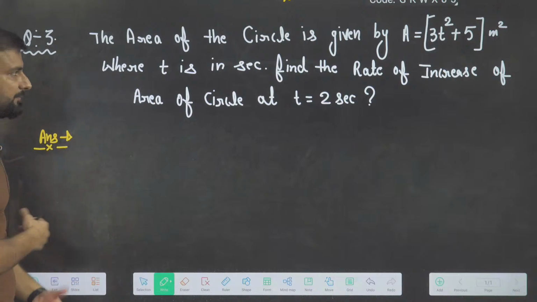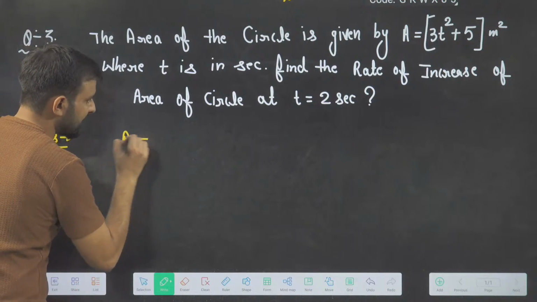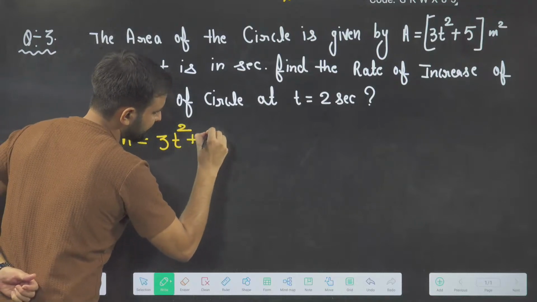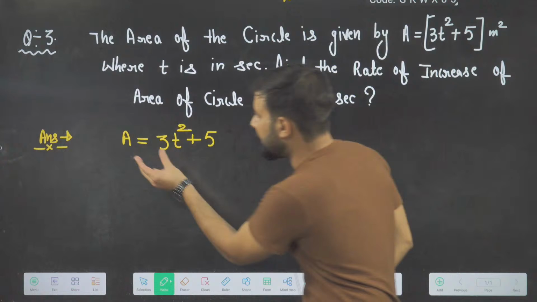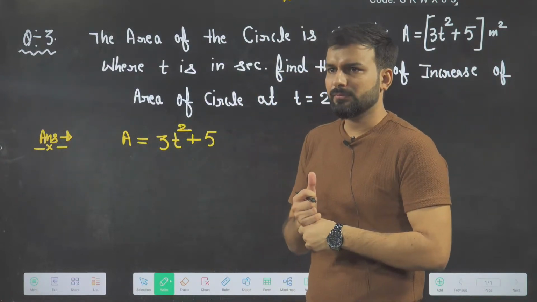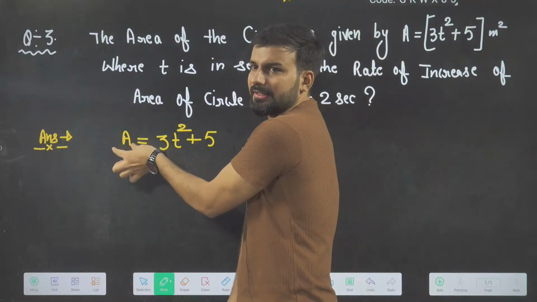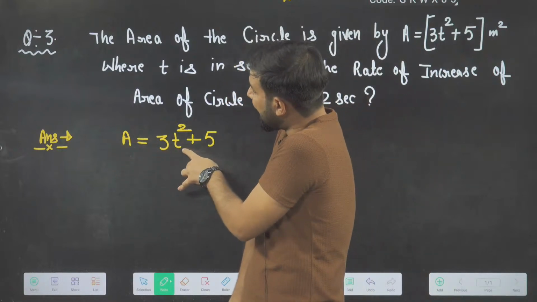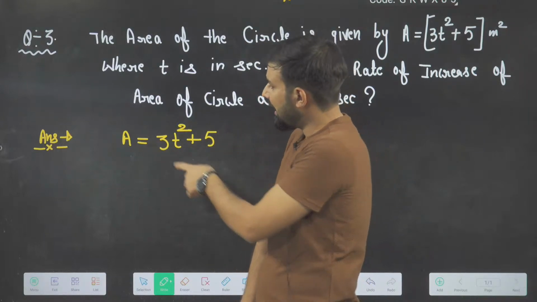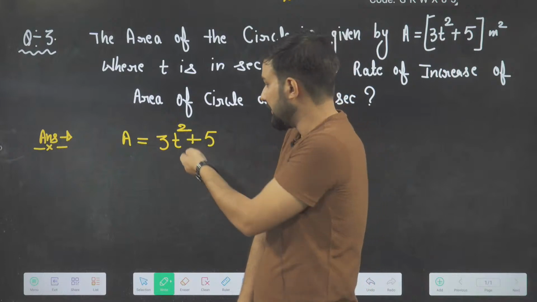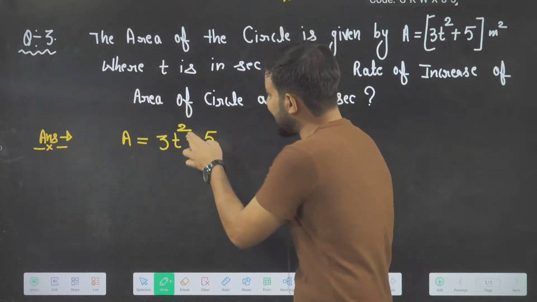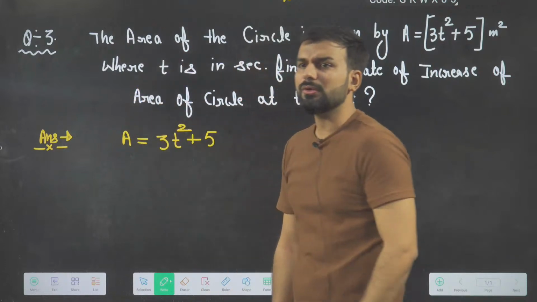Okay, so beta see here. Now area is given by this formula, 3t square plus 5. This is my area. See, your area is basically depending upon time. Now if I want to find the rate, area is not constant, area is depending upon time. Let's say I am having time 0. At time 0, what is my area? 5. At time is equal to 1 second, what will be my area? 3 into 1 plus 5, 8. So as the time is increasing, your area is also increasing.